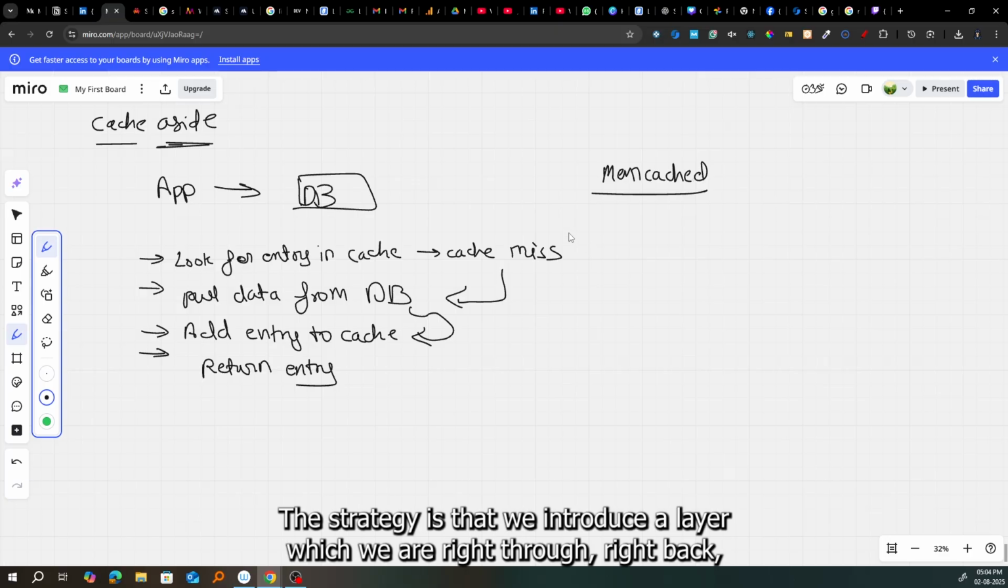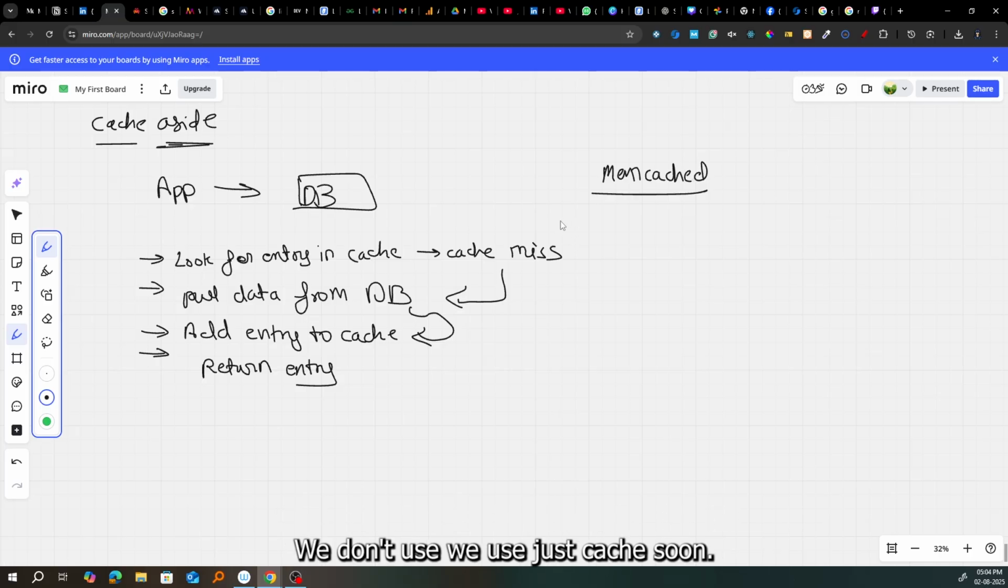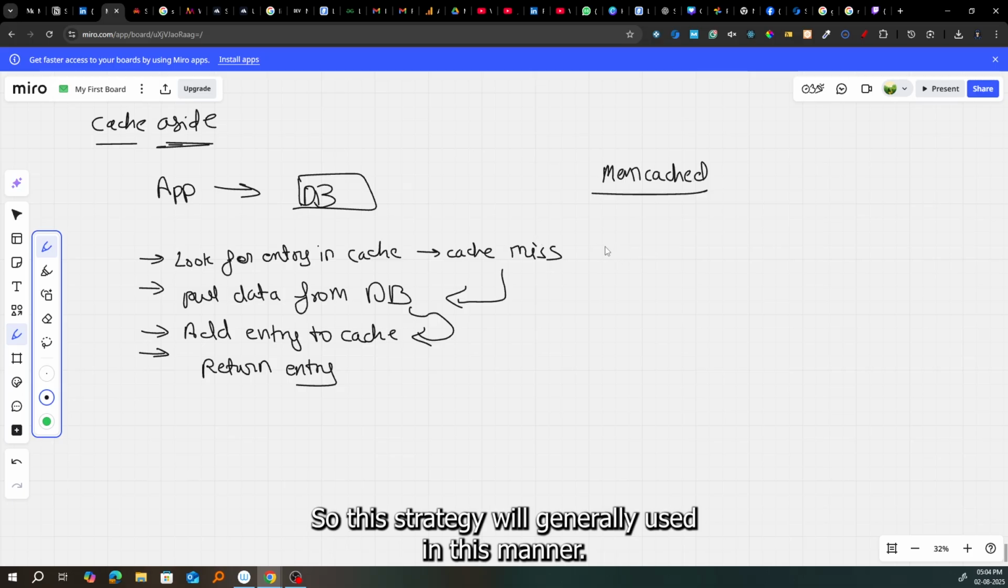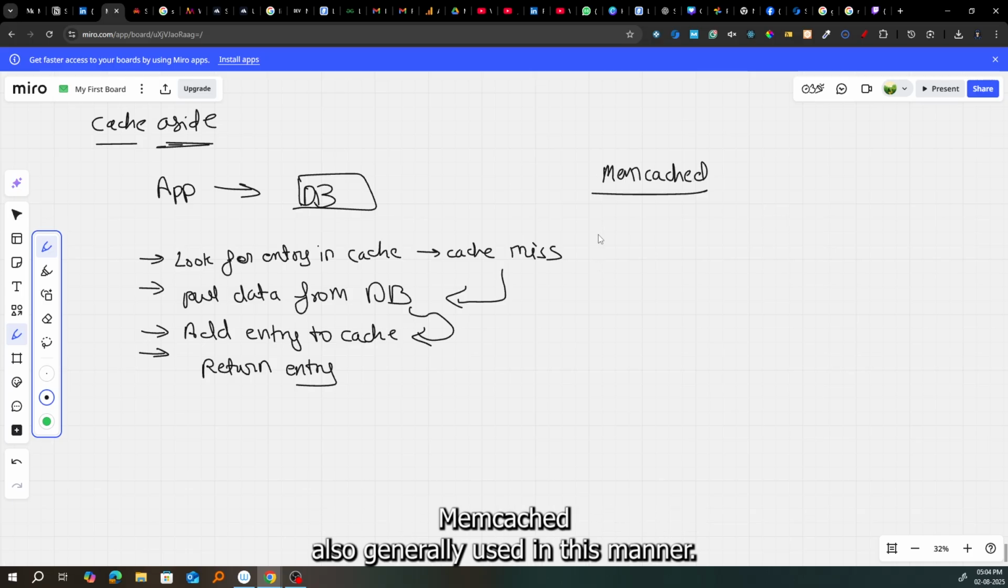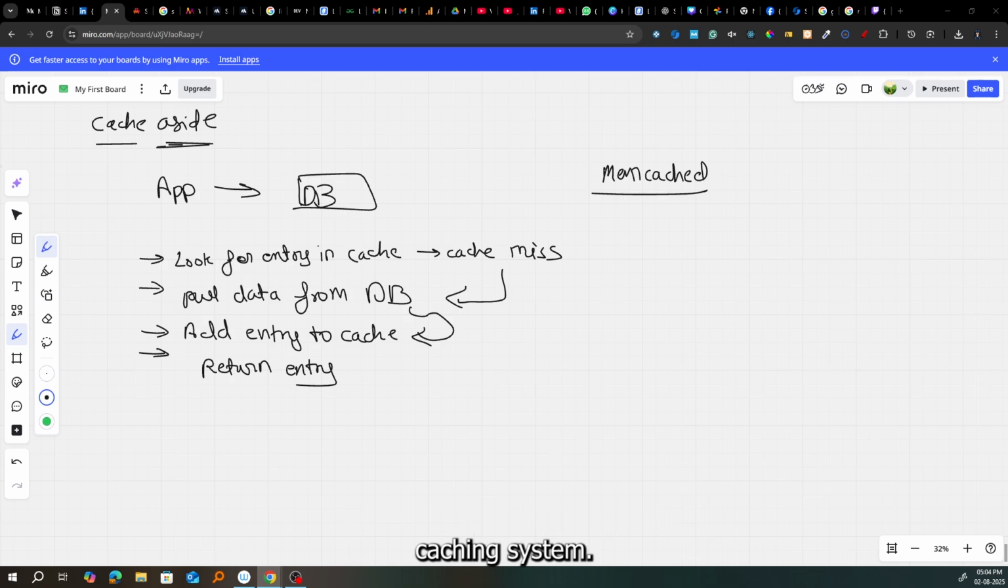We do not use any strategy to store our cache. The strategies that we introduced earlier were write through, write back, write behind and refresh ahead, right? Those strategies we don't use. We use just cache aside. So Memcached is also like a cache aside strategy. What is Memcached? It's a free and open source high performance distributed memory object caching system. So it's like Redis, which we can use to store cache.